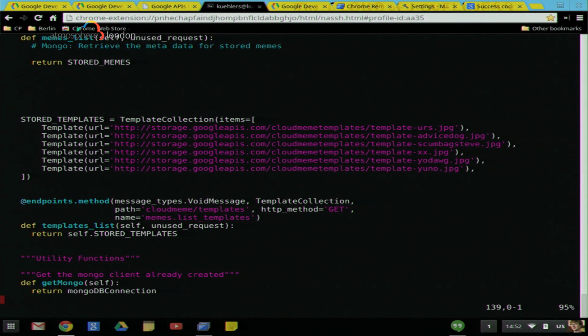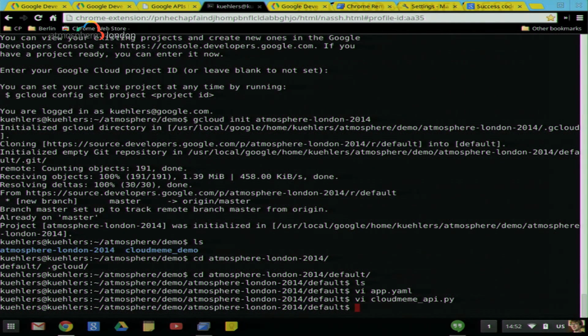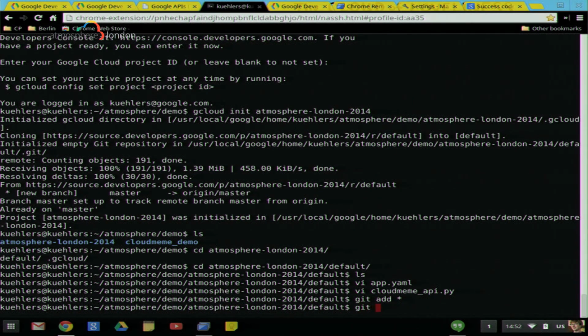Cool. What do we do next, Craig? All right, so if we're going to commit that. OK, let's commit that. I need to add it to the repository first. And now I can commit it to the Git repository, which was built for us. Initial endpoints.